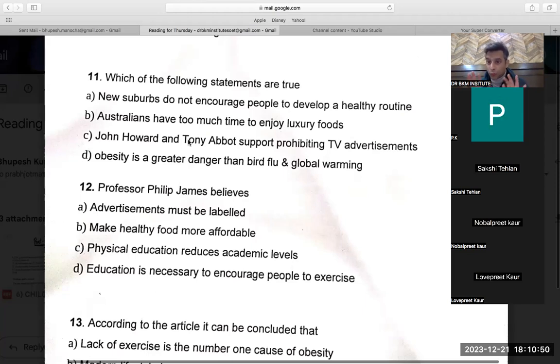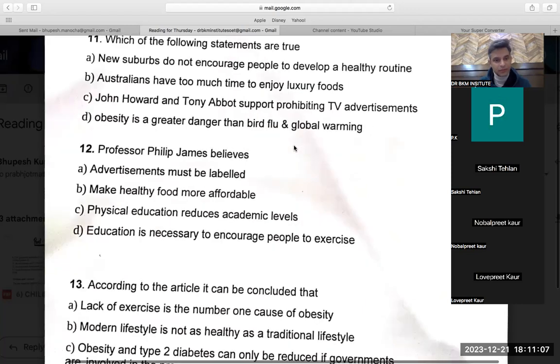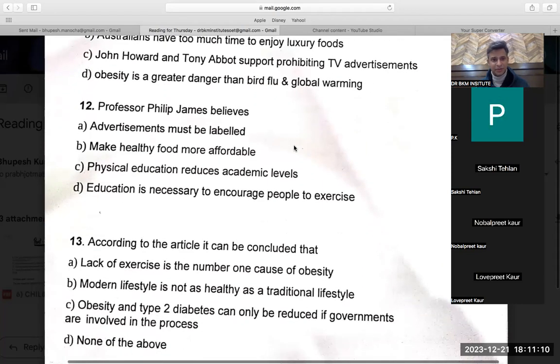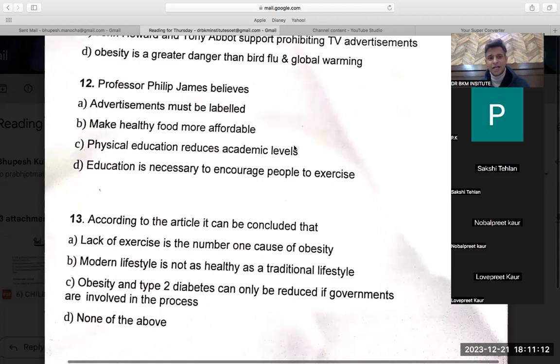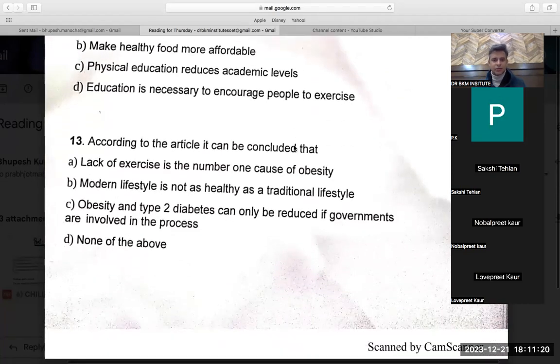So they are not stop prohibiting means, if you are prohibiting something, plucking flowers is prohibited. That means plucking flowers is banned. Prohibited means ban. So they are not supporting the ban. They are rather supporting the advertisement. That's also good. Then I am a great person. I'm very proud of myself. Twelfth, Philip James believes B. Yes, sir. Perfect. That sounds really good then.